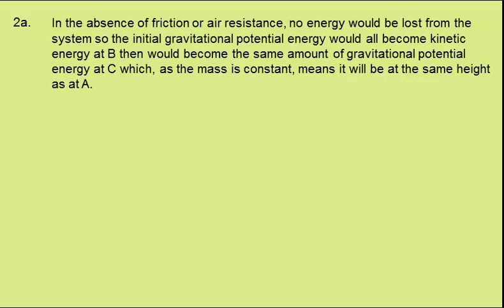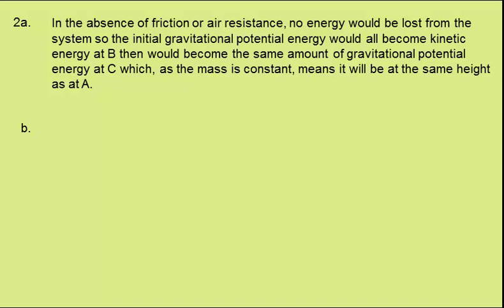Well, in the absence of friction or air resistance, no energy would be lost from the system, so the initial gravitational potential energy would all become kinetic energy at point B, the lowest point, then would become the same amount of gravitational potential energy at C, which, as the mass is constant, means it will have to be at the same height as A.